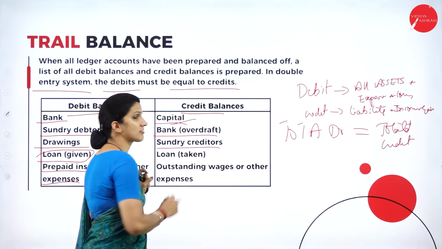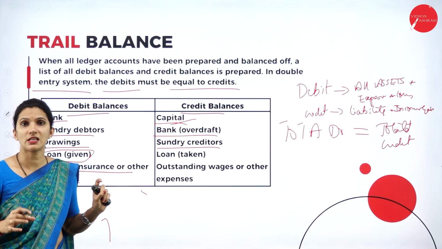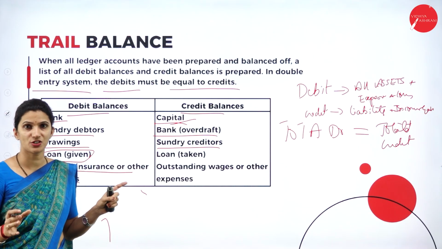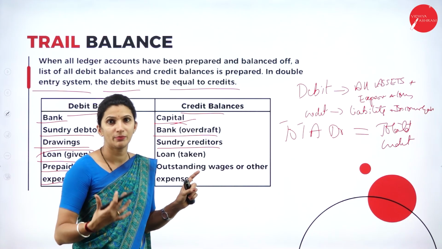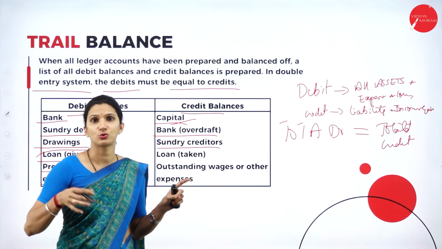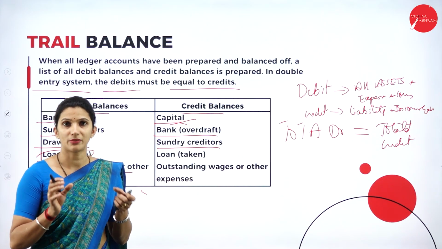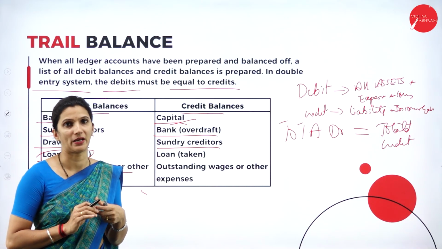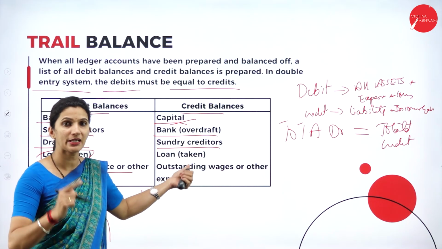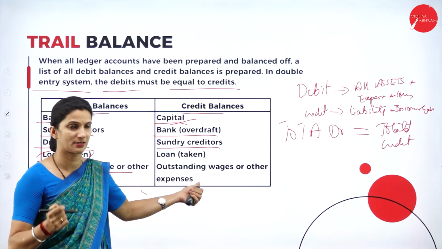And then we have sundry creditors. So what do sundry creditors mean? If you purchase any raw material from the supplier on credit, that means you become a creditor. You have to pay to the supplier in the future. So that is one liability for the business, where they have to pay the suppliers. Since it is a liability, we will write it under the credit side.